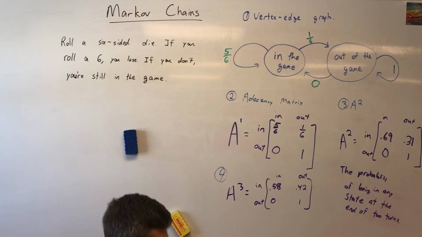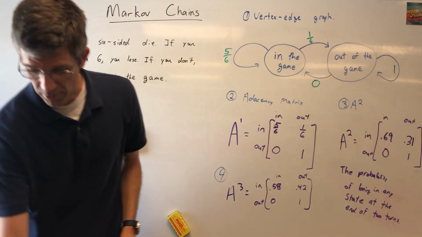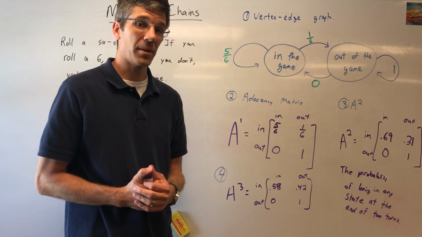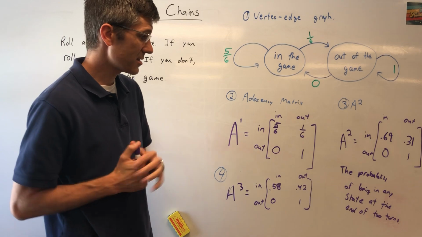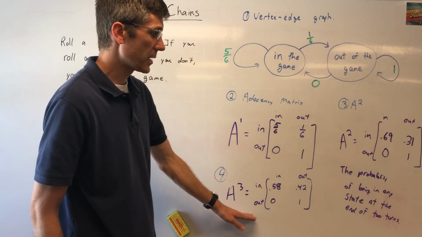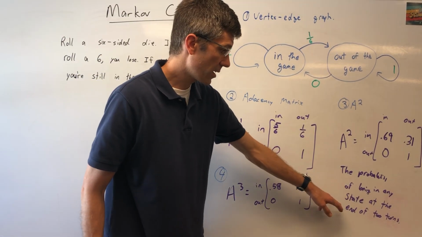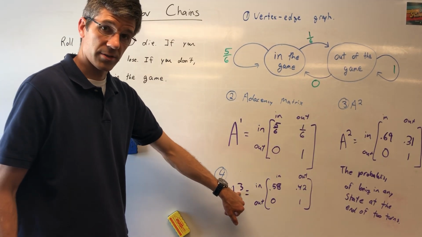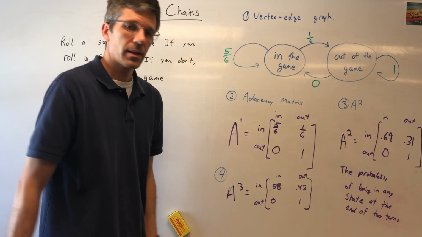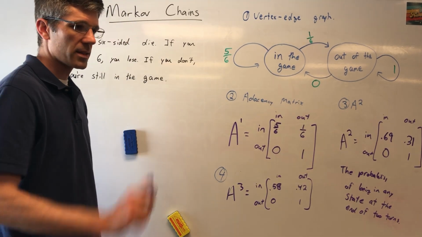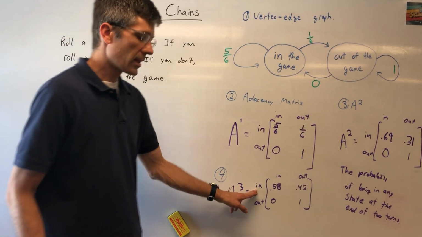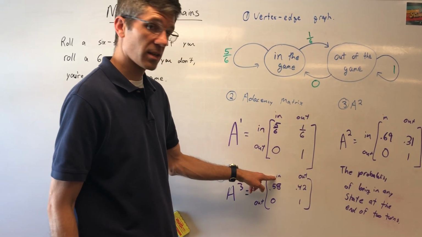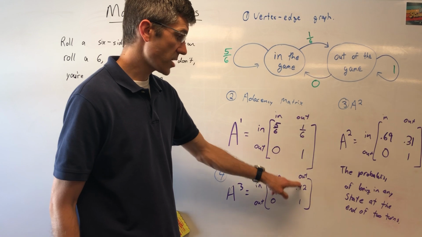All right. So here it goes. What does it represent? I am running out of space, so I'm not going to write the same sentence, but the sentence is this. It's the probability of being in any particular state of the game at the end of 3 turns. All right, once again, man walks up to you and he says, I want to play this game. All right, you're in. 3 turns later, there's a 58% chance he's still in, 42% chance he's out.